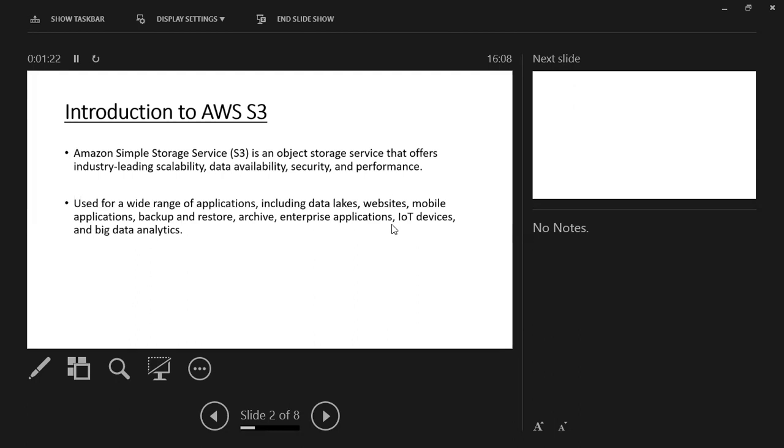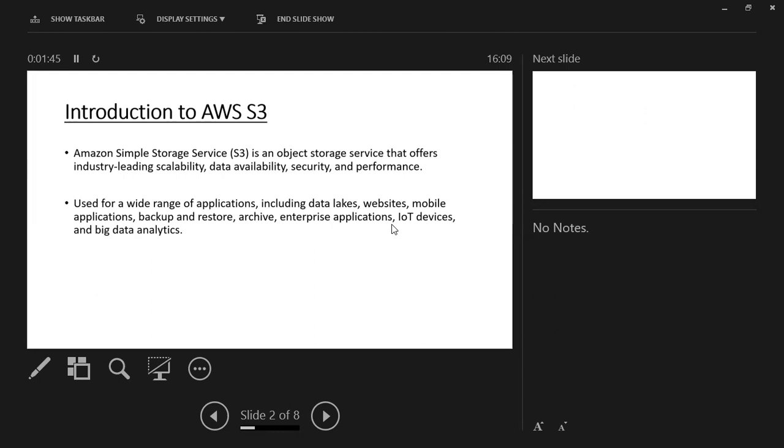Simply, it is used for a wide range of applications, including data lakes, websites, mobile applications, backup and storage, archive, enterprise applications, IoT devices, and big data analytics. These are particular things we use the S3 service for, but there are many more.